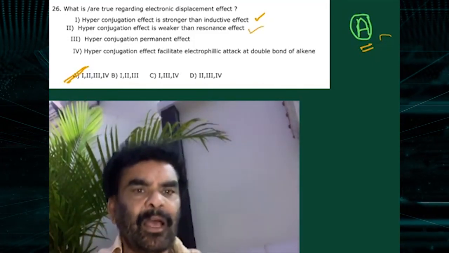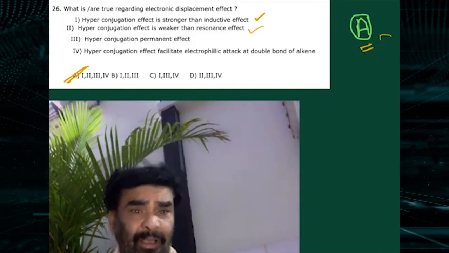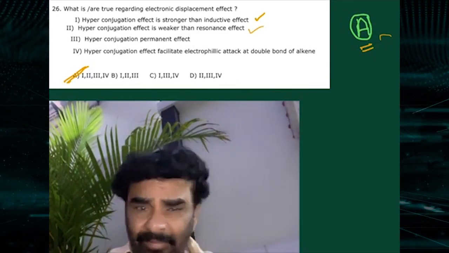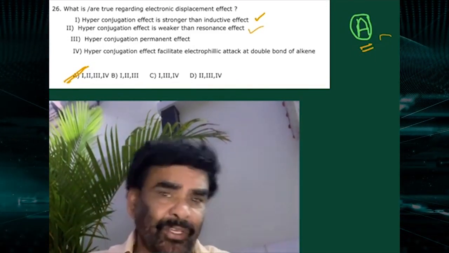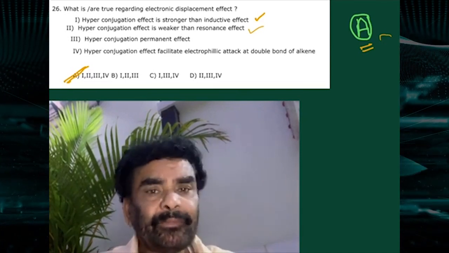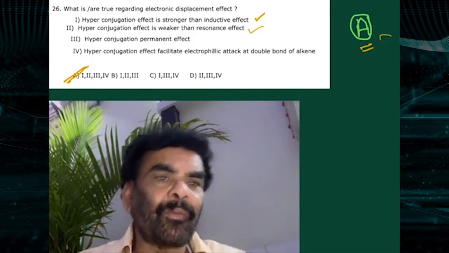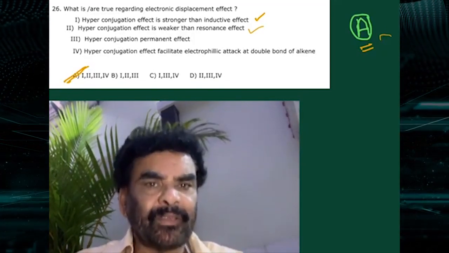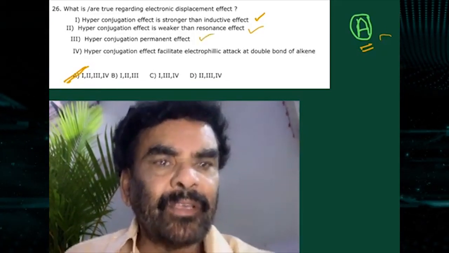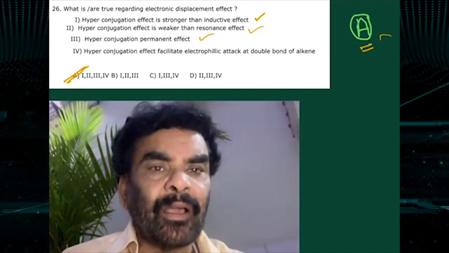And the third one, hyperconjugation is a permanent effect. Resonance, hyperconjugation and inductive effect, three are permanent effects. Only the electromeric effect is a temporary effect. This is correct, a permanent effect, which operates through the sigma bond.